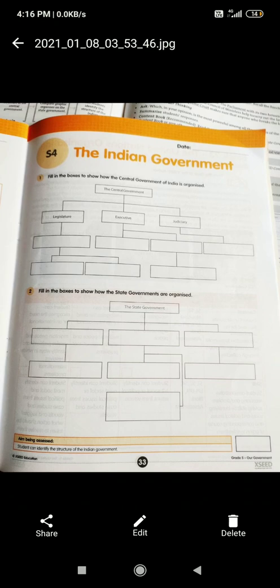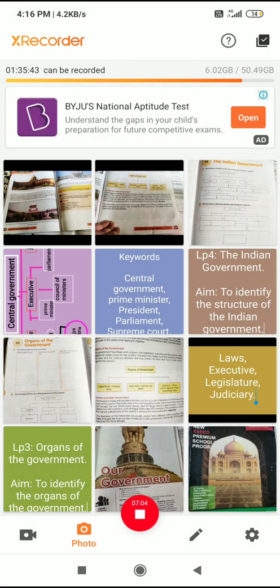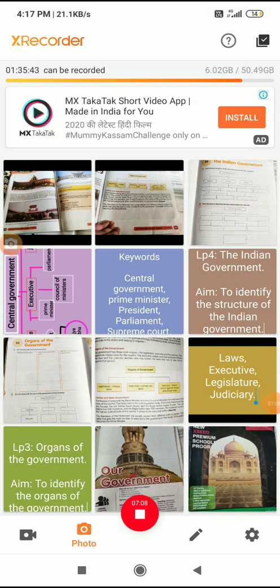There are more similarities between the state government and the central government. Only the high court, supreme court, and council of ministers differ. Legislative assemblies are there, but Lok Sabha and Rajya Sabha will not be there in the state government. So read the content book and complete the workbook. Here we have completed LP4. Next week we will go through another block.